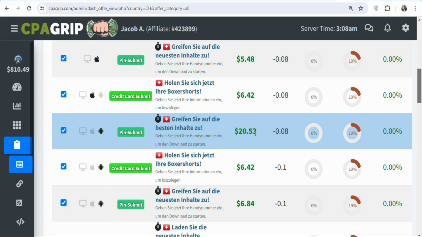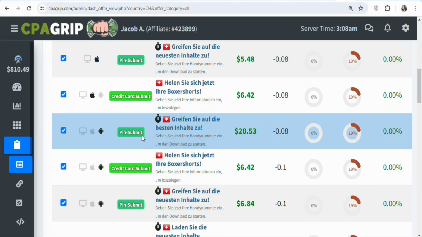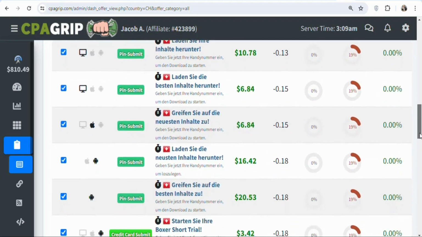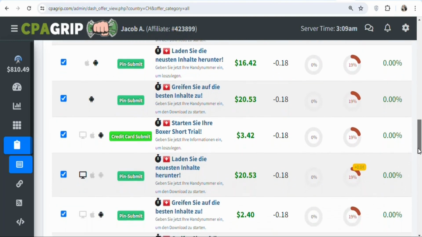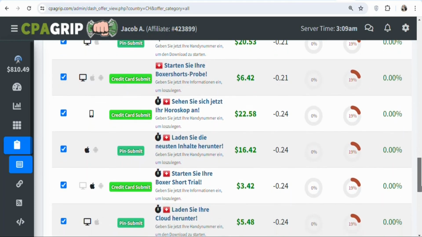The best part is that your potential visitors are not required to buy anything. All that they need to do is submit a pin. Once they submit the pin, they are going to get access to the offer, and you are going to be paid $20.53. There are many of them, so when you scroll down, you can see a whole lot of different offers. You are allowed to promote any offer that you want, so you can scroll down and promote any of the offers that you want.